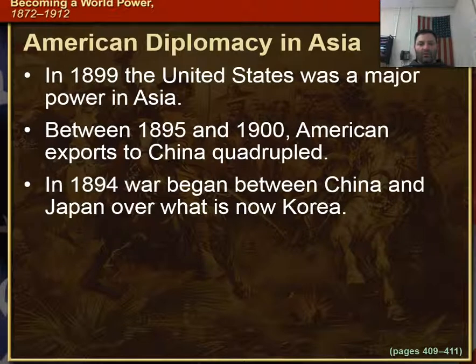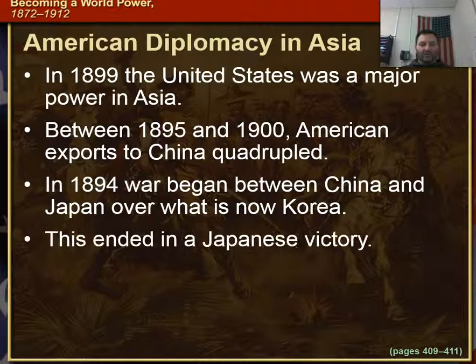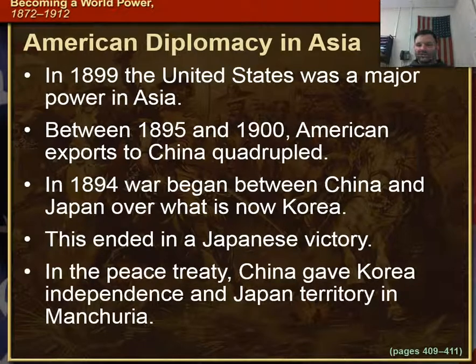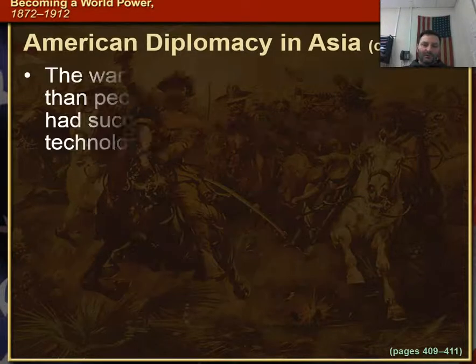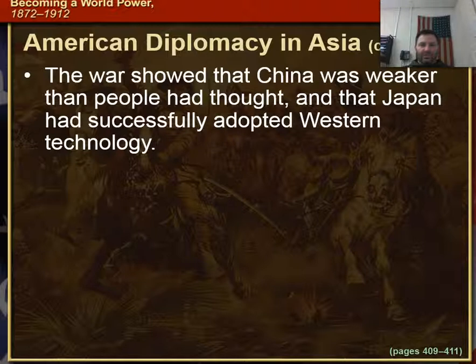In 1894, war began between China and Japan over what is now the Korean Peninsula. This ended in a Japanese victory at this time period. In the peace treaty, China gave Korea independence and Japan territory in Manchuria, which is a part of China. This is important because it all leads up to World War II as well. Okay, so the war showed that China was weaker than people had thought and that Japan had successfully adopted Western